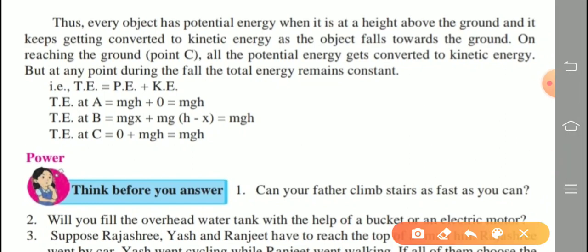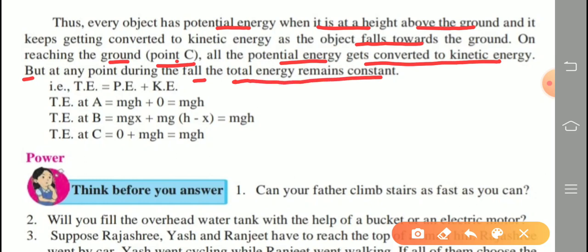Thus, every object has a potential energy when it is at a height above the ground level, and it keeps getting converted to kinetic energy as the object falls towards the ground. On reaching the ground, point C, shown in the figure on the previous page, all the potential energy gets converted to kinetic energy, but at any point during the fall, the total energy remains constant.